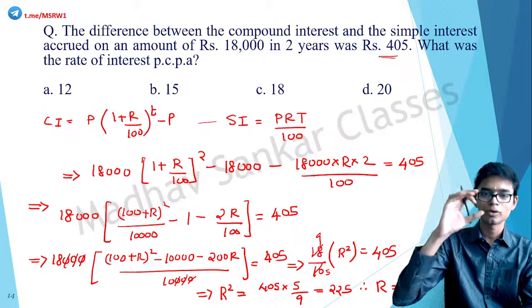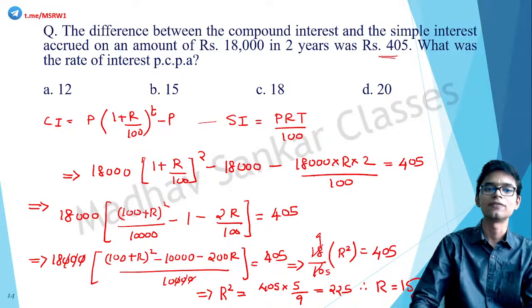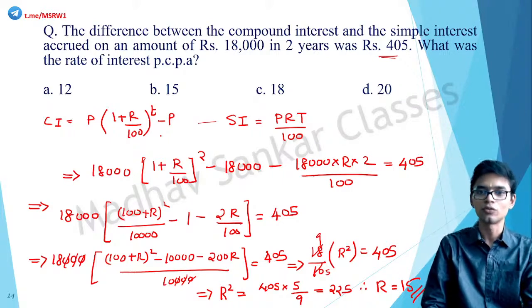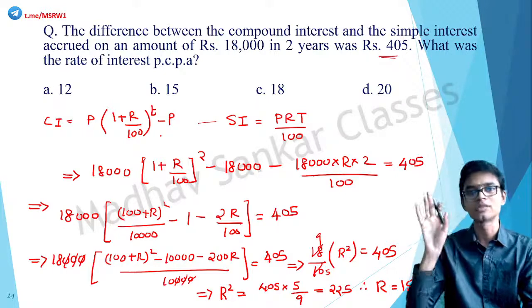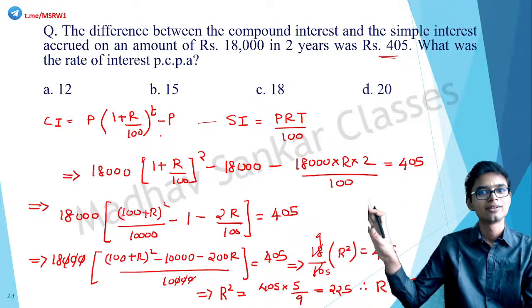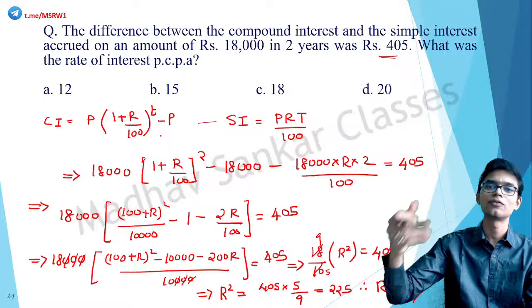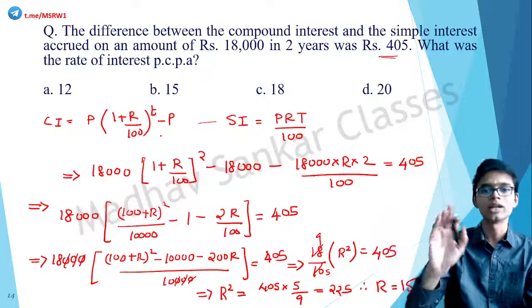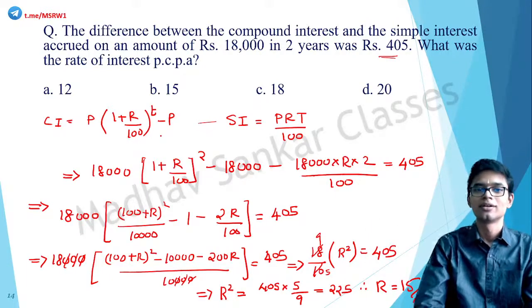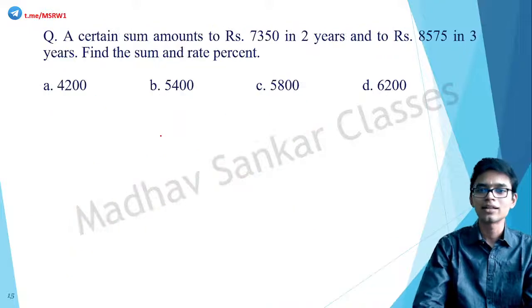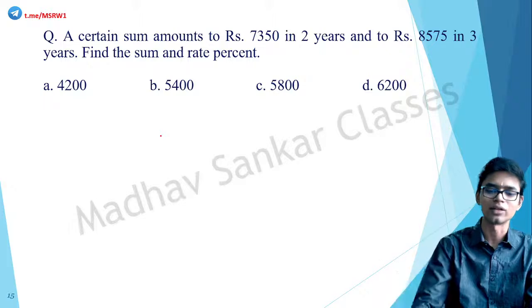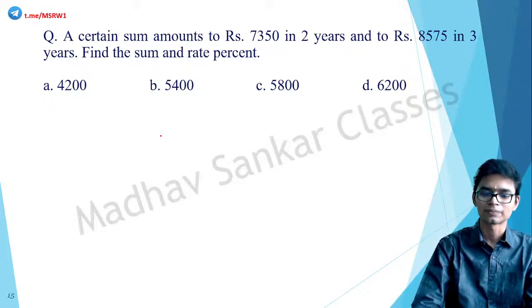The only problem solving happens in the first statement. That's it. Compound interest minus simple interest is equal to 405. So the formula for compound interest minus the formula for simple interest is equal to 405. Find the value for r. Everything else is given. So simply find the value for that variable which is unknown. You have one equation, more than enough to find it. Okay. So another one is here. Most of the questions from this topic are like this only. Okay, very simple, very direct.